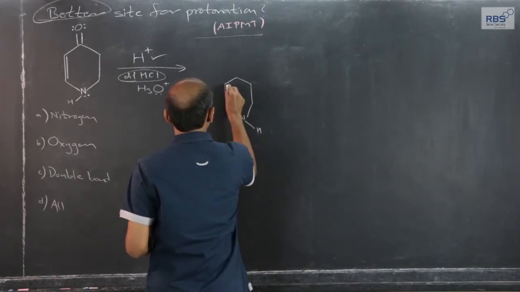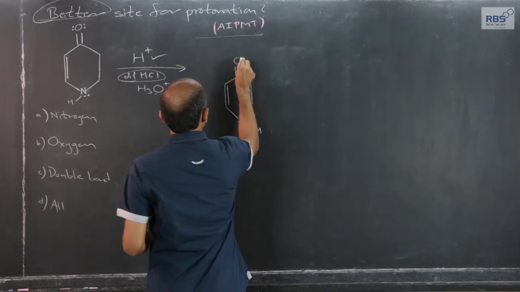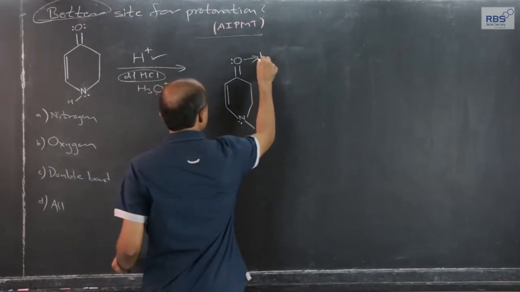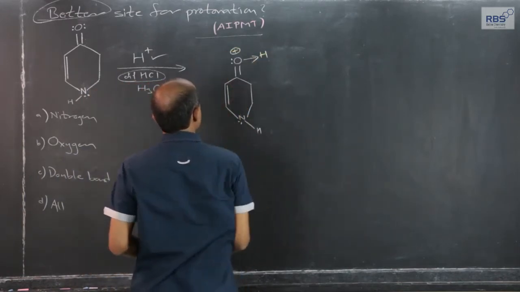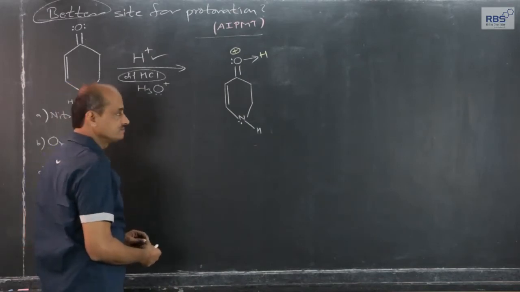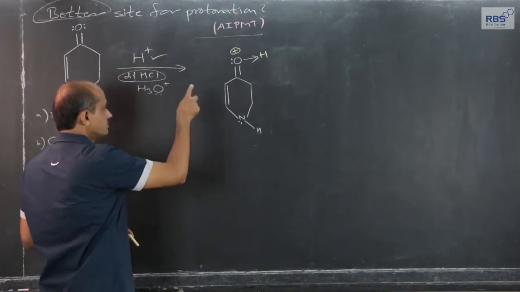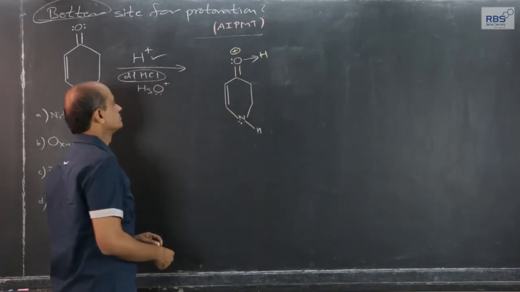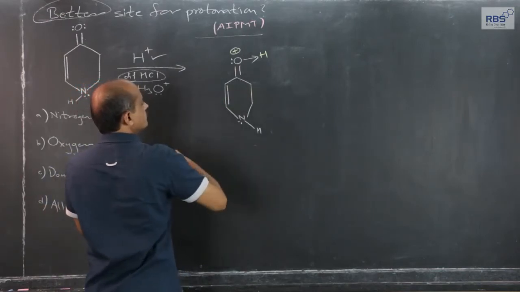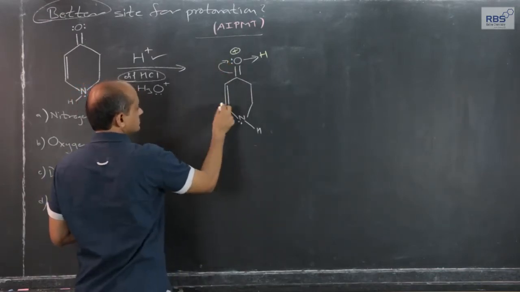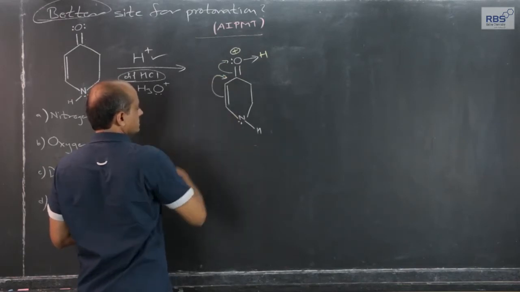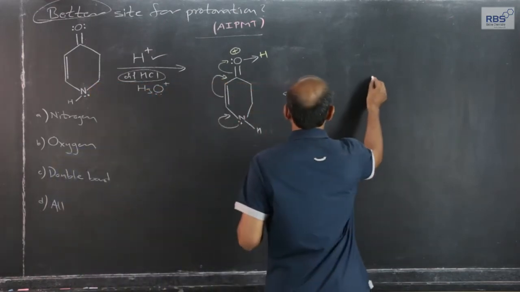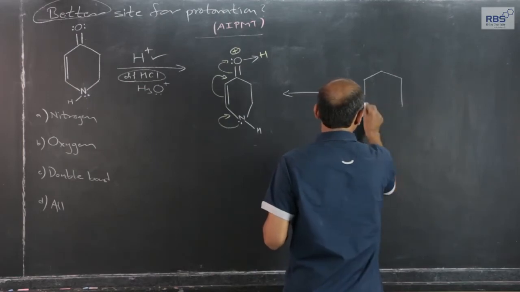Hydrogen, lone pair, pi. Out of two, one lone pair and H plus from the mineral acid, protonation, and therefore a positive charge here. If protonation takes place there, then the species I have written gets stabilized by resonance. Of these two, the pi, if it gets shifted here, this pi will get transferred here and this lone pair can get transmitted here, giving rise to a resonating form which can be written in this fashion.